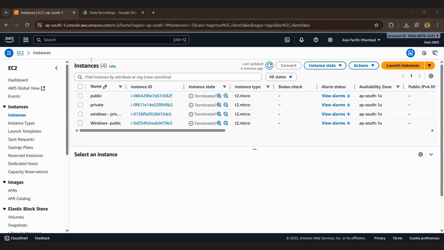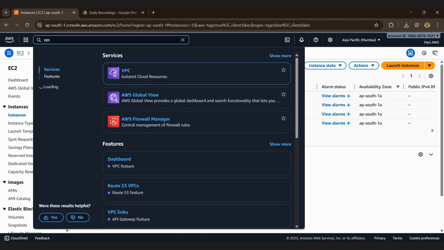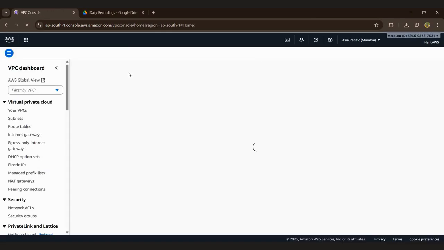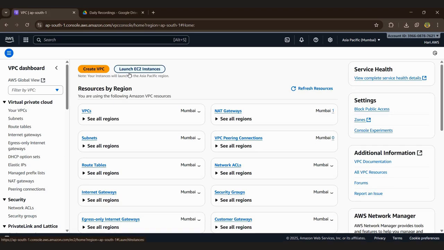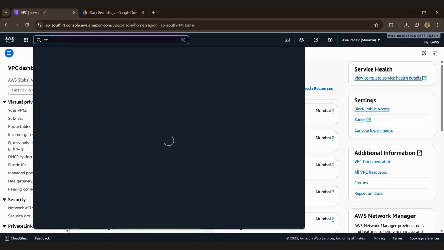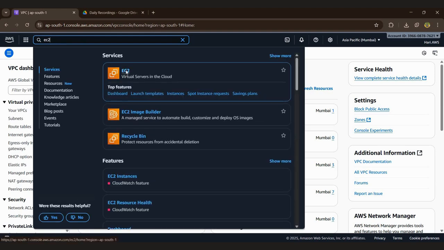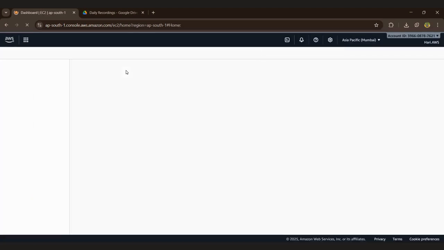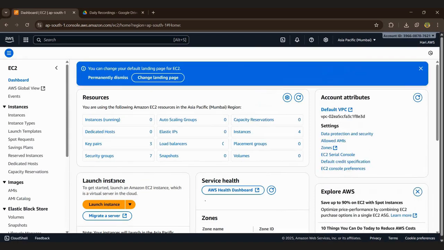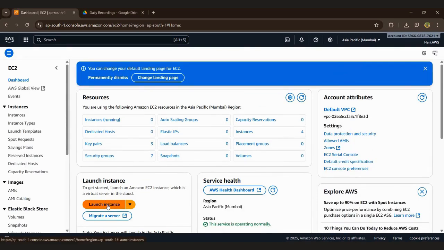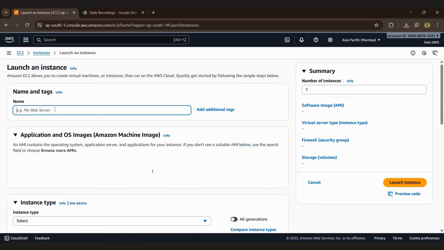Yeah, the same. We can go to the VPC. First we go to the EC2. We can create two EC2 instances here, in the Singapore region and the Mumbai region. First we can create in the Mumbai region, and then create the instance in the Singapore region.